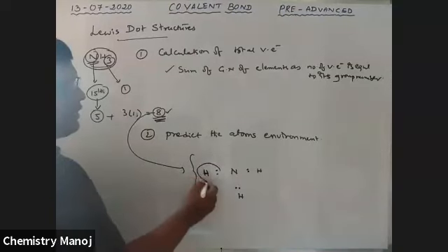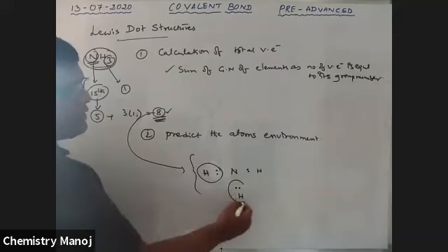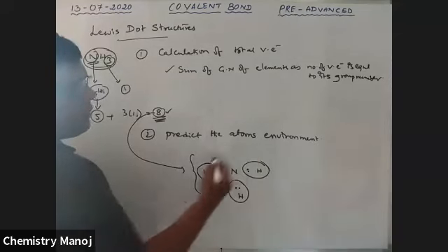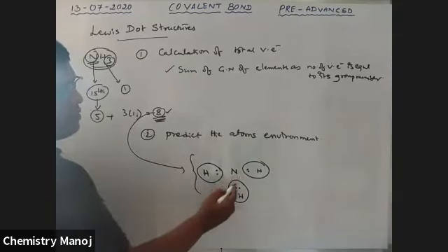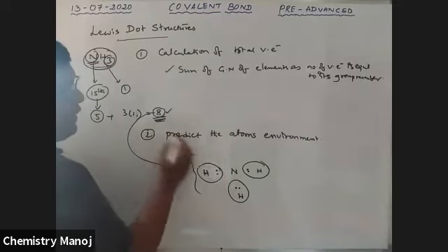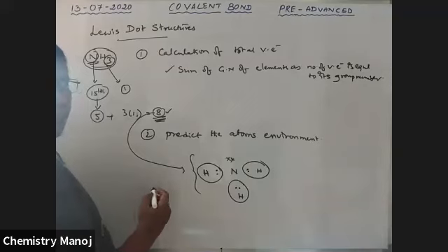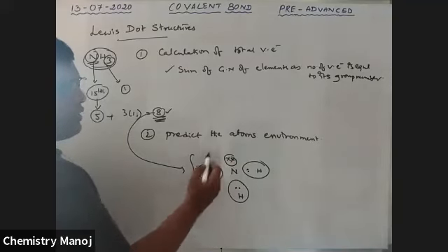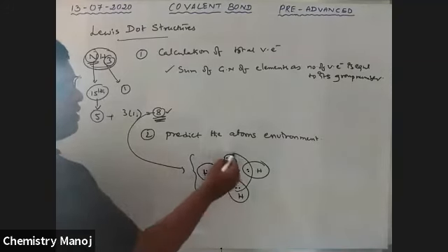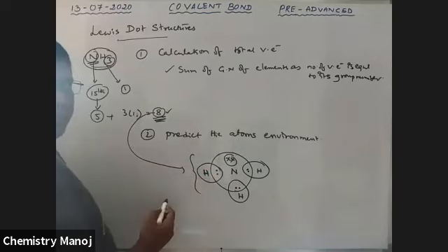Hydrogen attains the doublet configuration, but nitrogen has only 6. Out of 8, 6 are distributed. The remaining 2 are a lone pair, only for nitrogen. So nitrogen also attains the 8 electron configuration, with 1 electron pair as a lone pair.